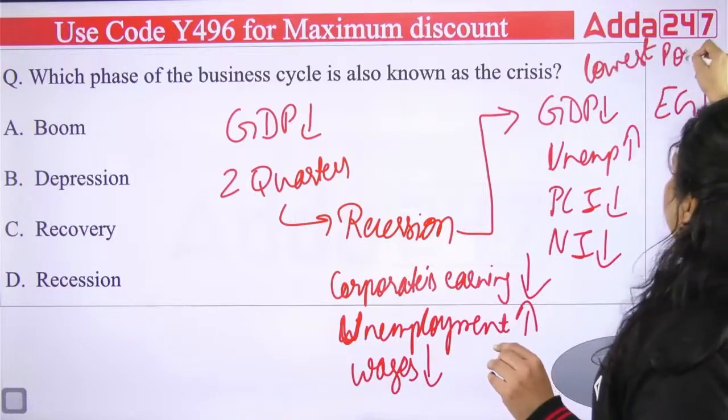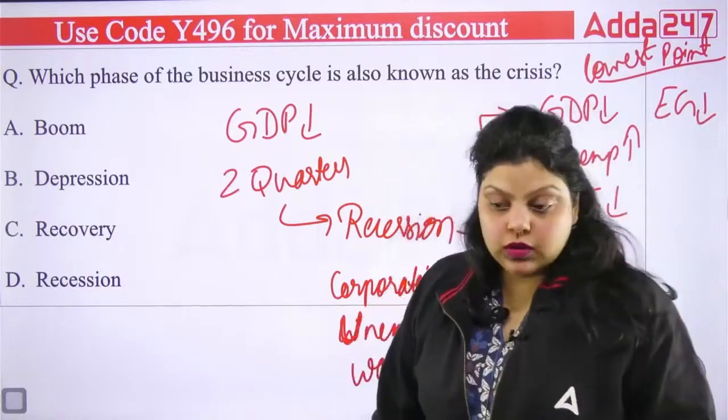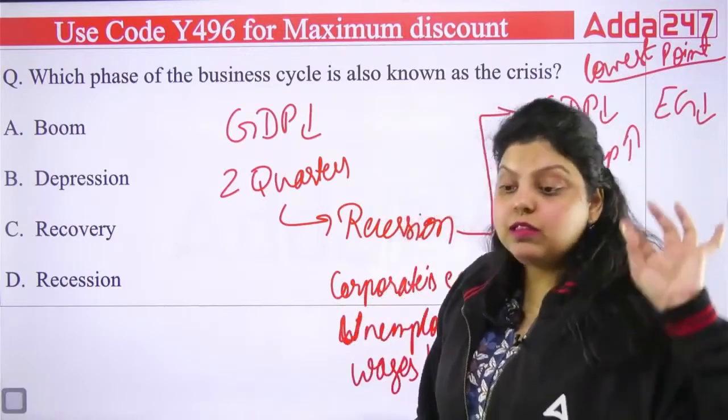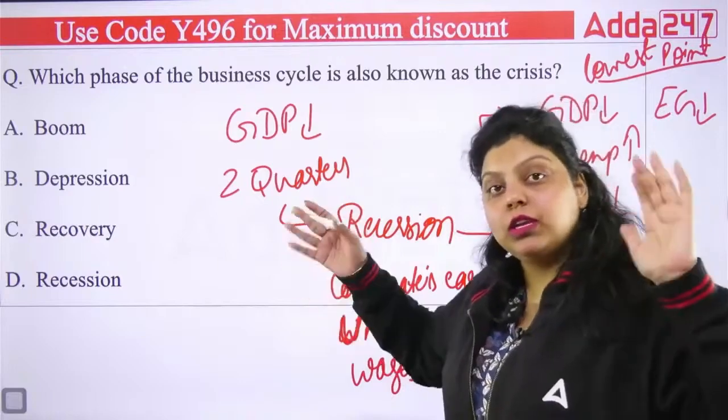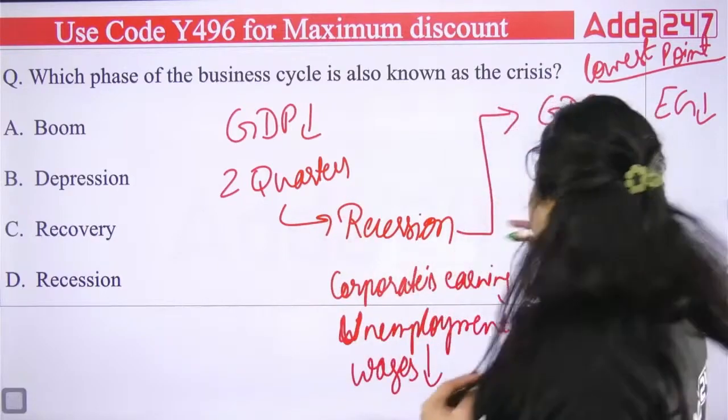They reach their lowest point. In recession they started declining, but that was not the lowest. So I can say the worst situation of recession, when the recession itself becomes the worst, at the worst level, that is known as depression.